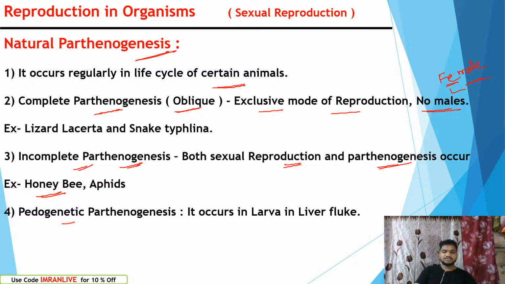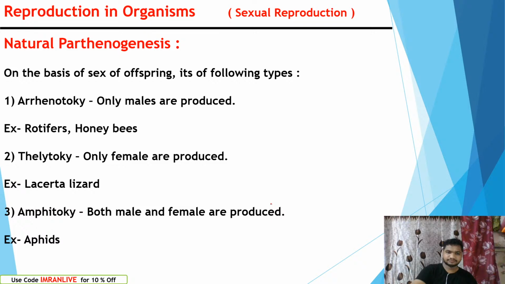And paedogenetic parthenogenesis, that means it occurs in the larva of the liver fluke. In the case of the liver fluke, we have studied the sheep liver fluke, the larvae of Platyhelminthes. We can see paedogenetic, that means the parthenogenesis which arises from the ova. The ova alone lead to giving birth to offspring. There is no need of sperms.